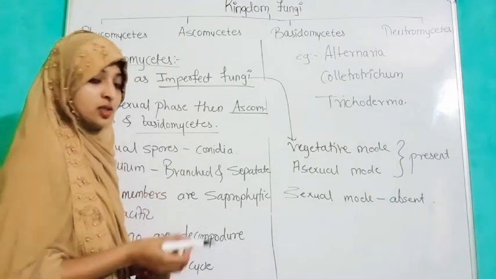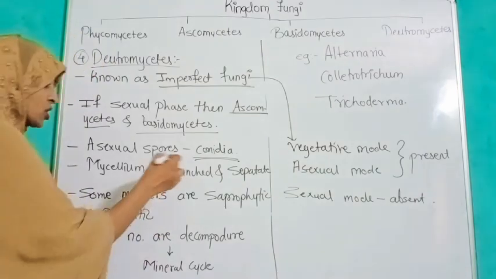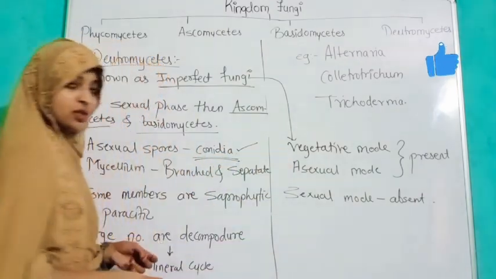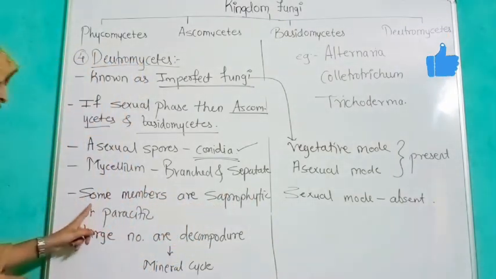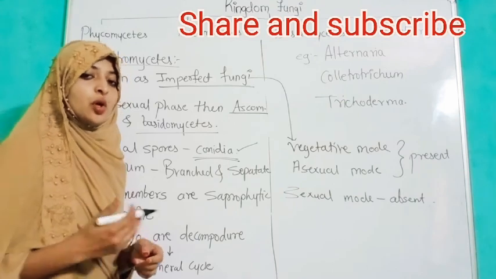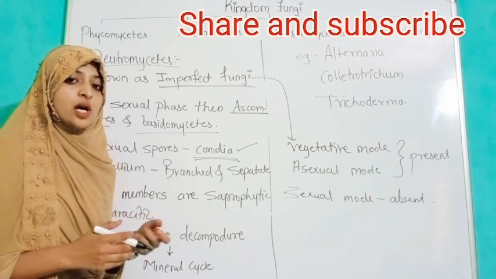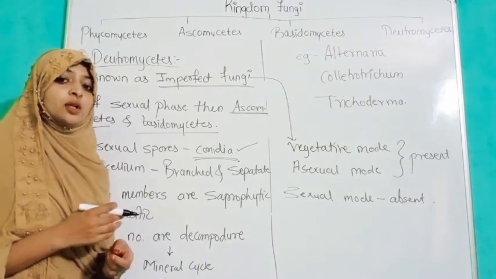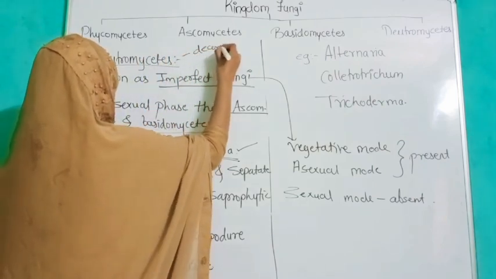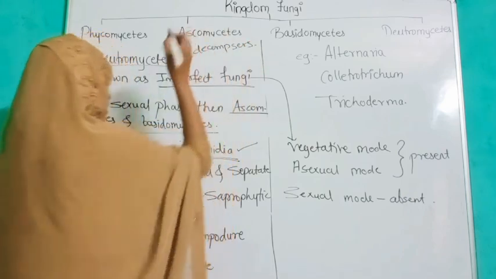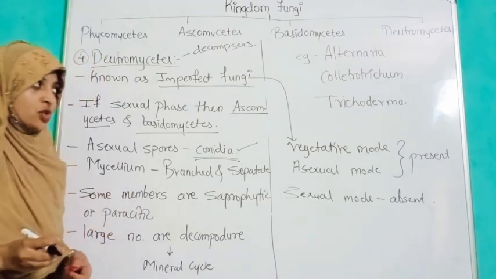Asexual spores such as conidia; we have four different types of asexual spores, and one of them is conidia. The mycelium is branched and septate. Some members are saprophytic or parasitic, but most of these fungi are decomposers, which are helpful in the mineral cycle. Deuteromycetes are mostly decomposers, and some are saprophytic or parasitic in nature.